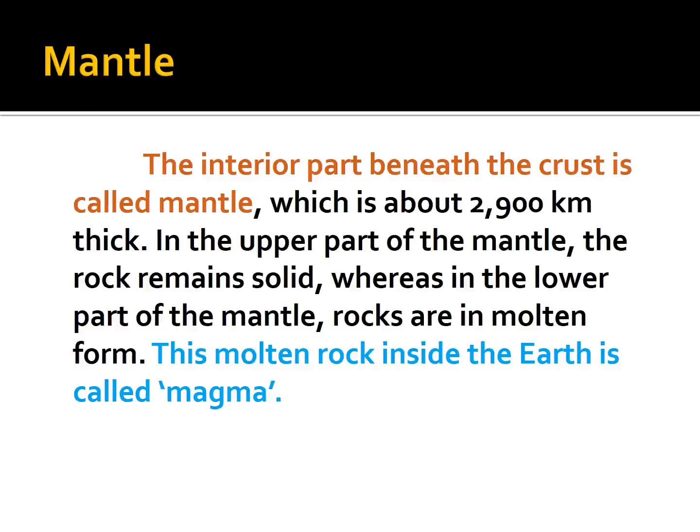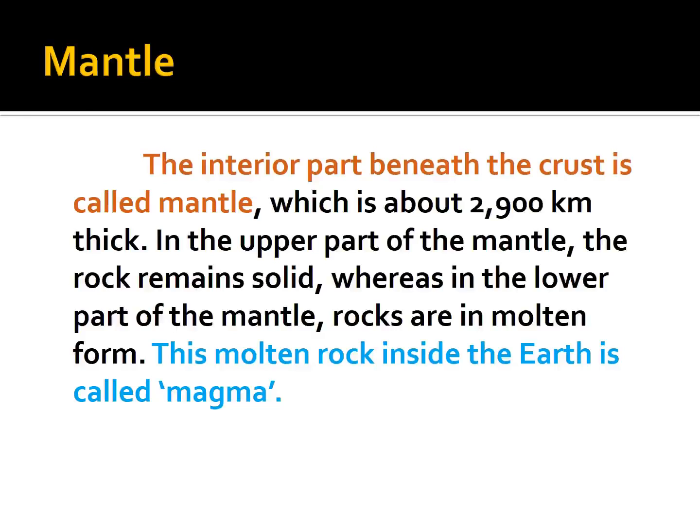The upper part will be very solid and the lower part will be molten. The molten rock is called magma.